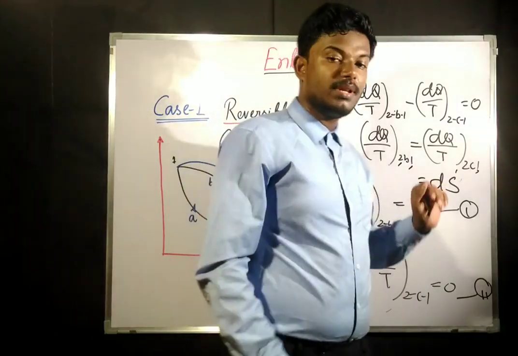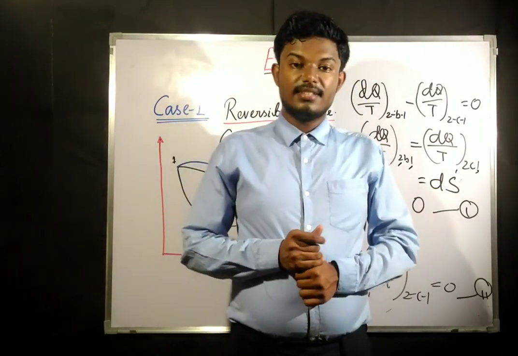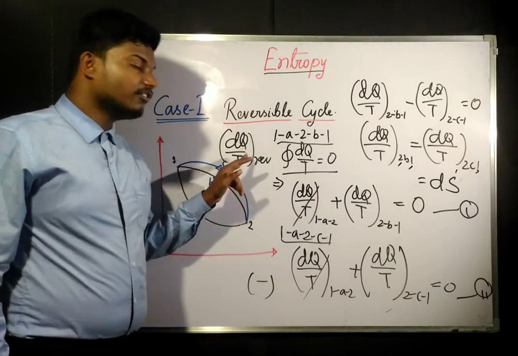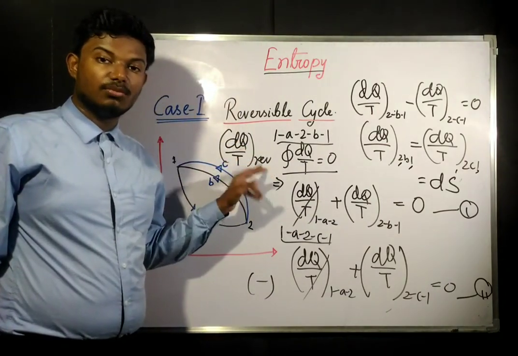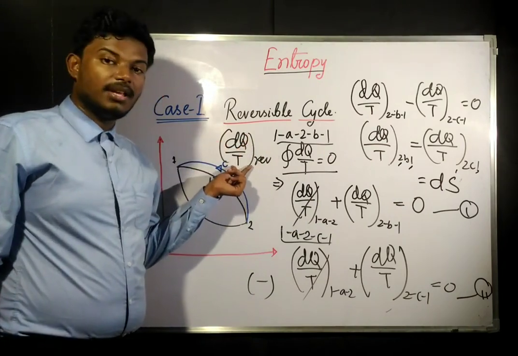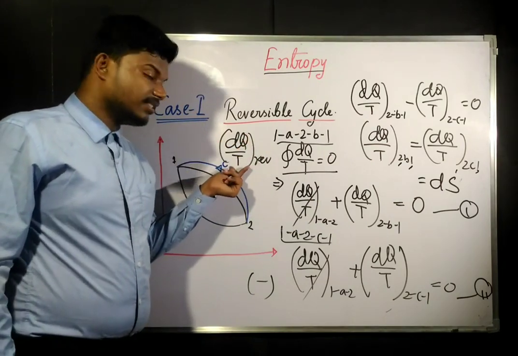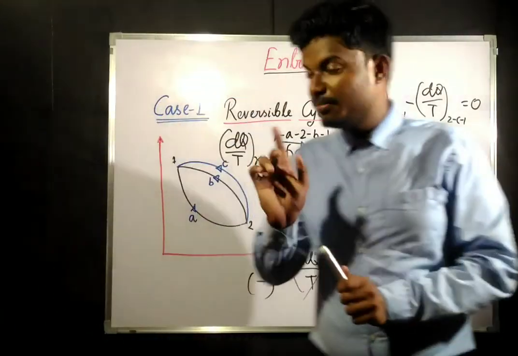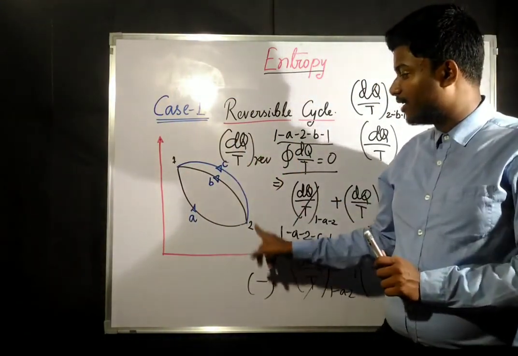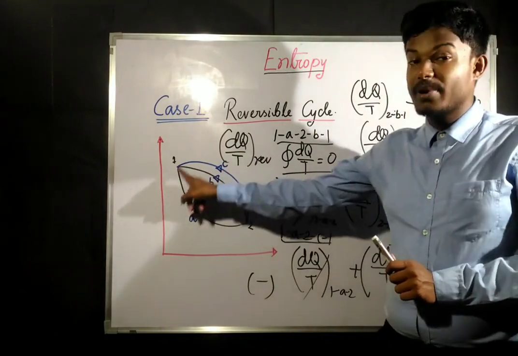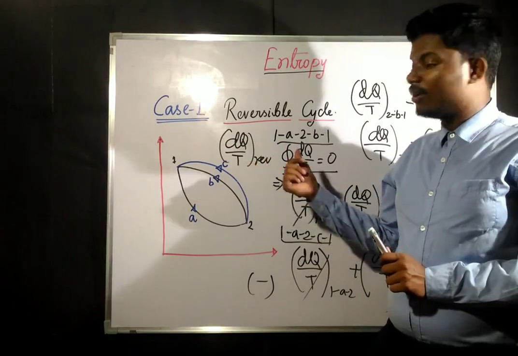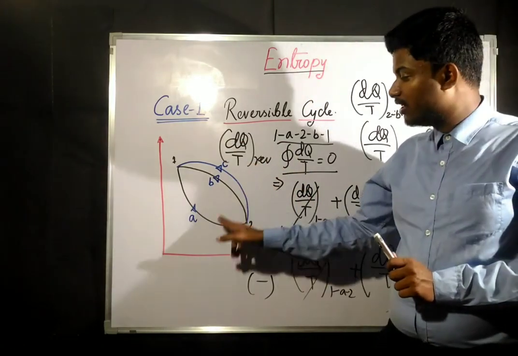One final time, I am going to say that dq by t for any reversible process is always the same. If the starting point and ending point are the same, then for all processes comprising reversible processes, this term is always going to be the same.